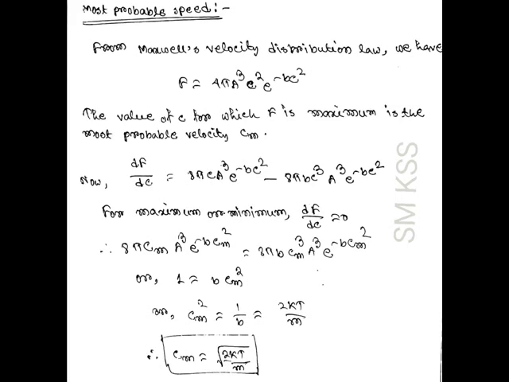Now for the maximum value we should have df by dc equal to 0, and then if we equate df by dc to 0 and follow these simple steps, we will get the expression for the most probable speed cm, and this is equal to root over of 2kT by m. That is, most probable speed is equal to root over of 2kT by m.